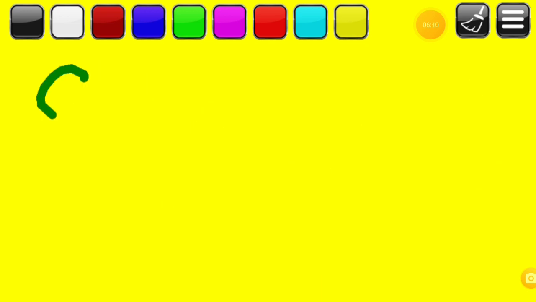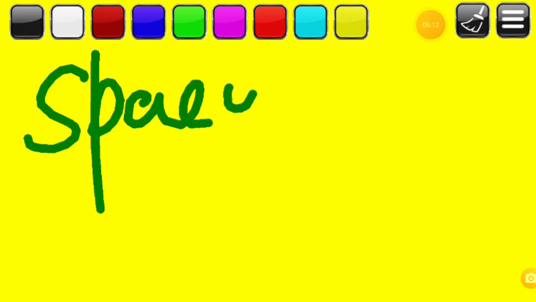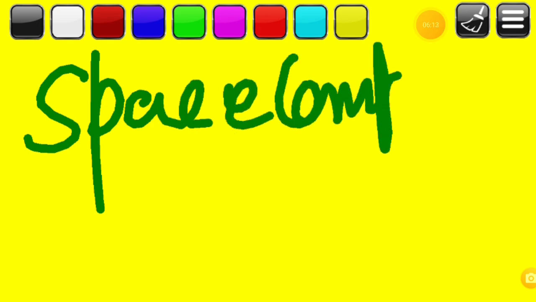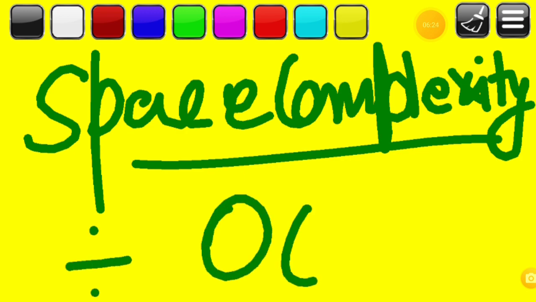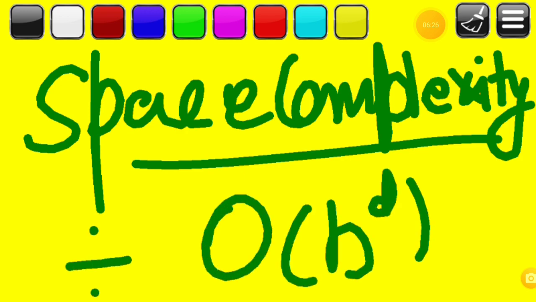And what about the space complexity? Space complexity means how much space it takes for executing this algo. That is the same, order of B raised to the power D.